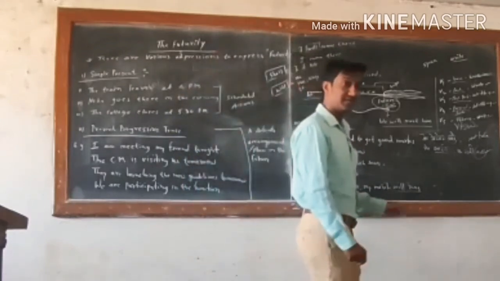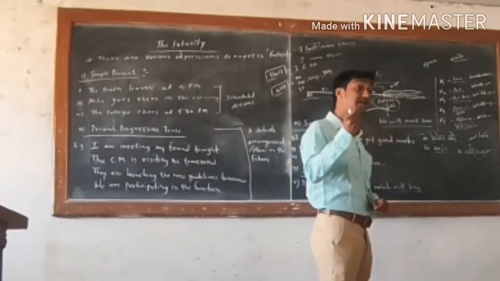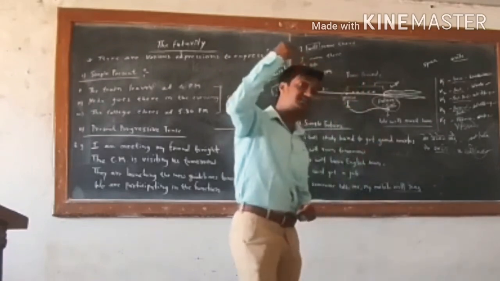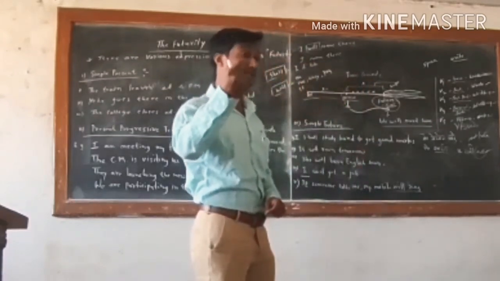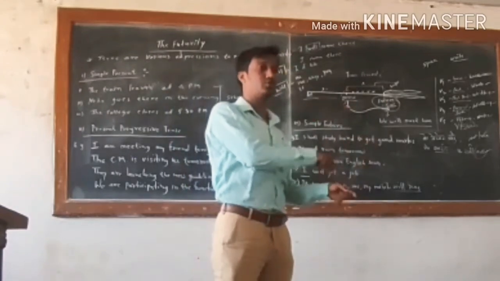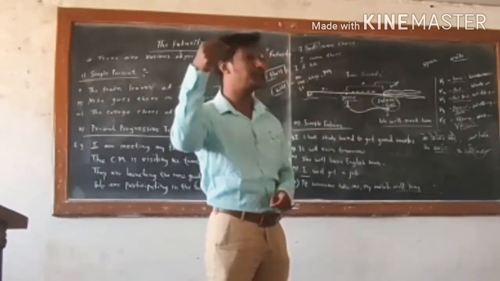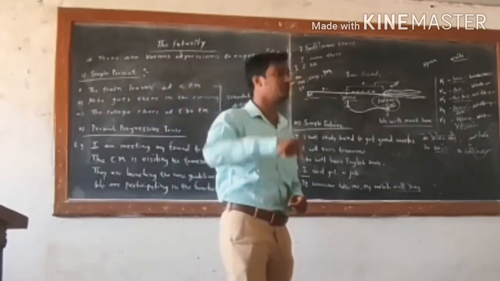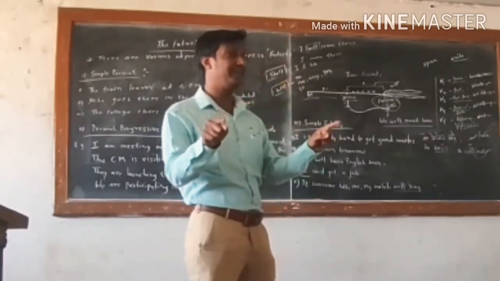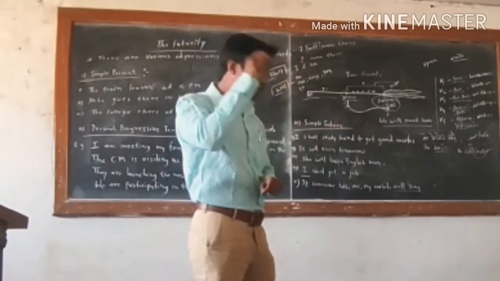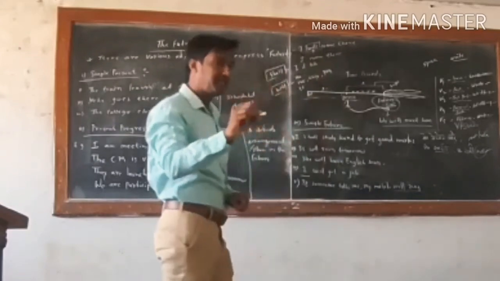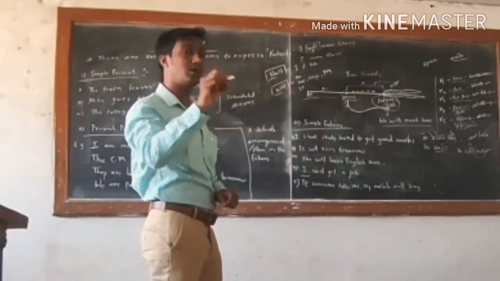As in Marathi, to yeil, to jaeil, to khaeil, to pieil, there is a verb which shows that there is a future tense. Likewise, in Hindi also, wo aayega, wo jayega, wo khayega, wo piyega, there is a verb which indicates that something will take place in the future. But we do not have in English a perfect verb. Only what we do is with the help of a modal verb.